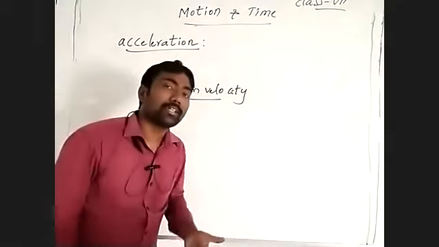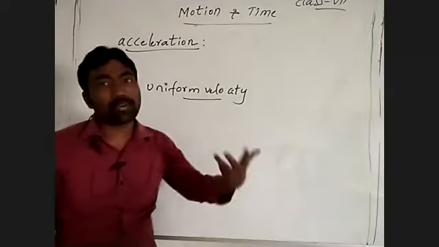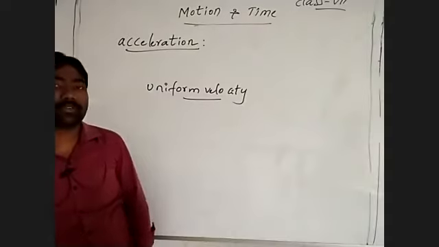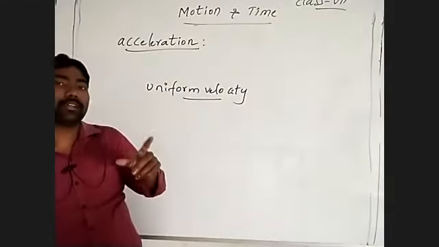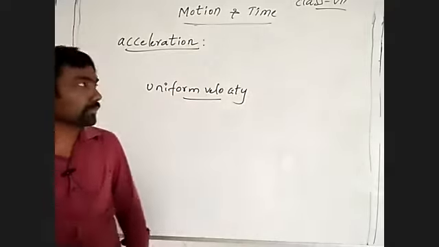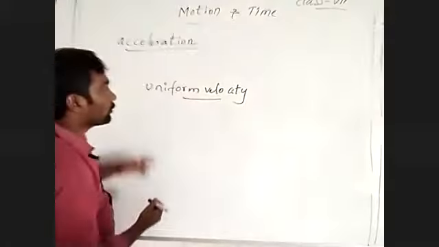Displacement means what? The difference between the final position and initial position of the body. Already we know that. Coming to that, a car is moving with uniform velocity.